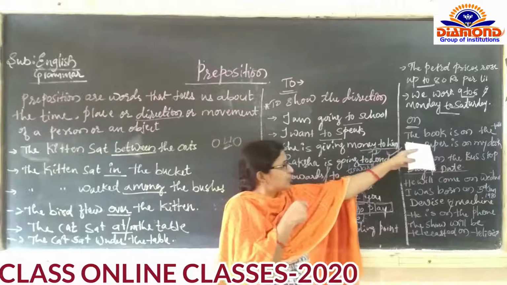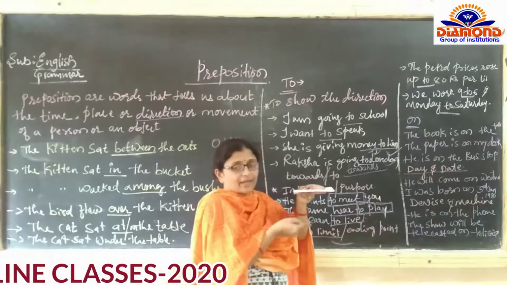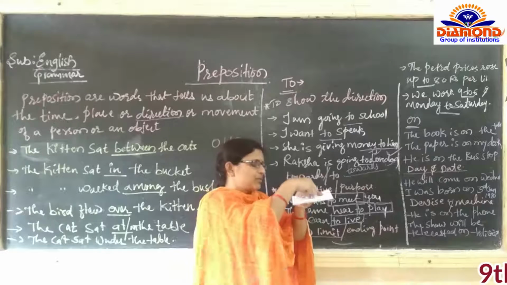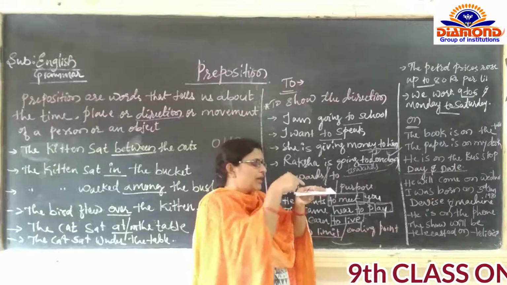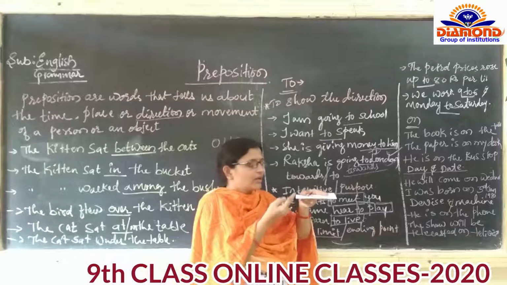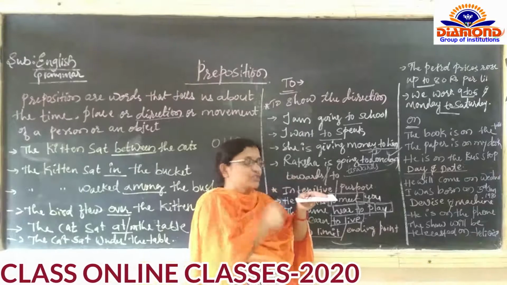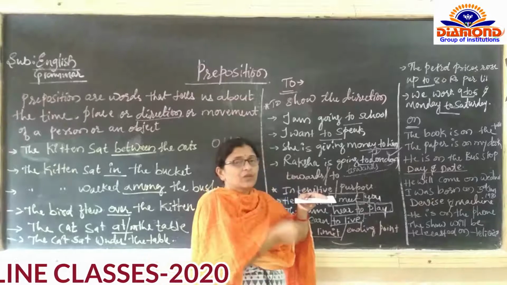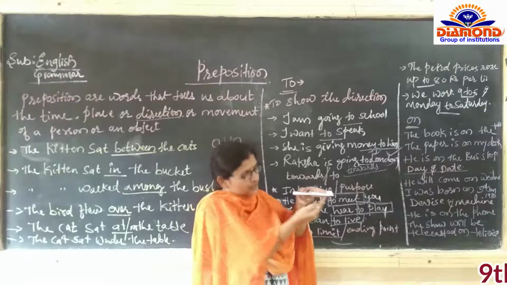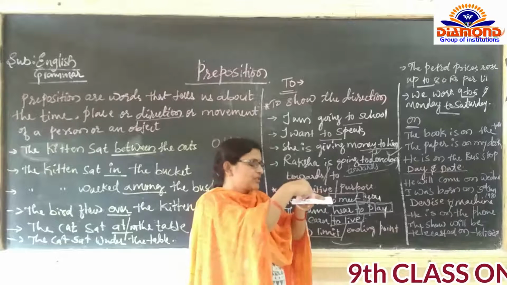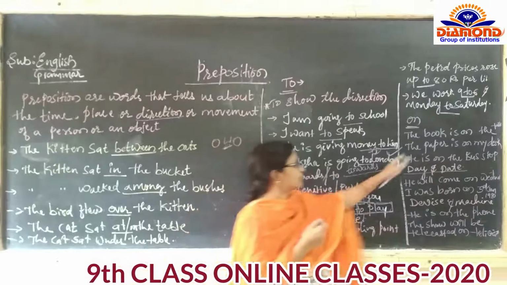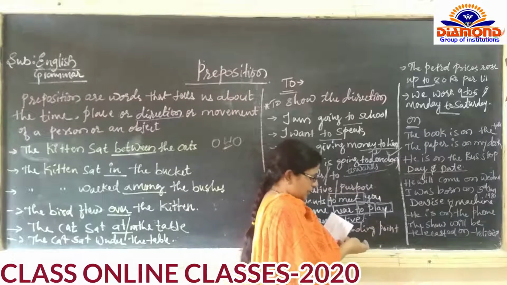The first example, the book is on the table. This is just like a table. This is the surface of a table. Above this surface, the book is. For example, chalk piece. The chalk is on the paper. Paper के ऊपर means this is the surface of a paper. Above this paper, chalk piece is there. The chalk piece is on the paper. So is it clear? The book is on the table.